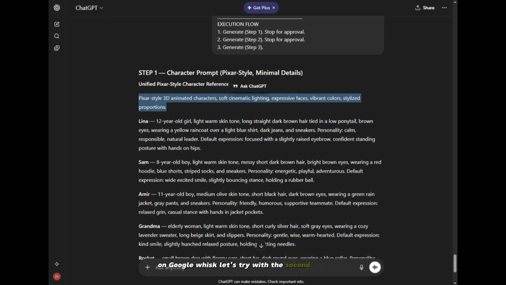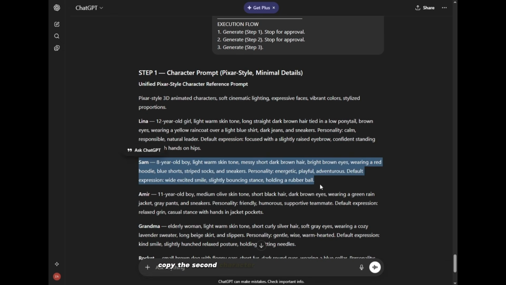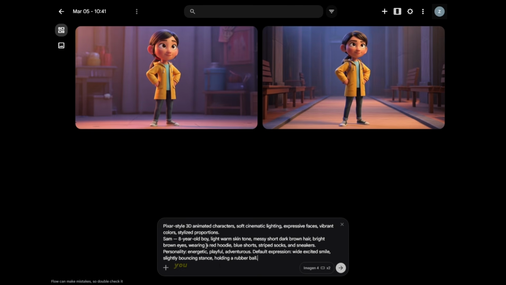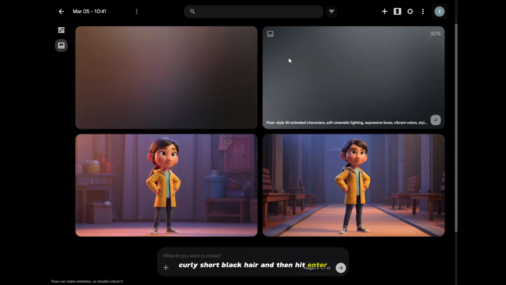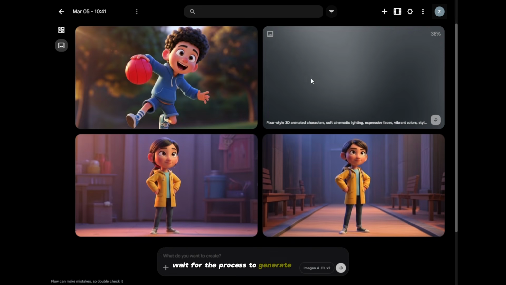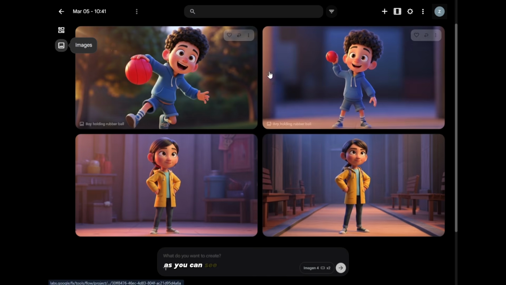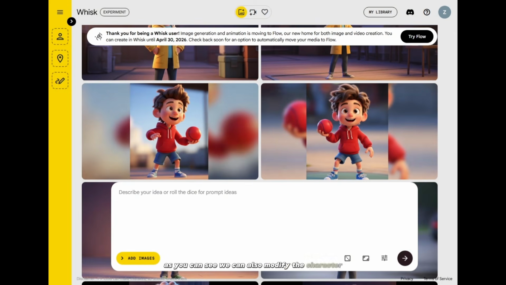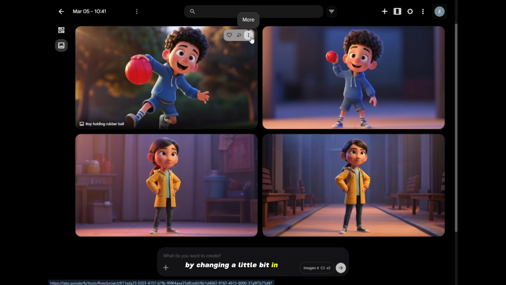Let's try with the second character. Copy the second character prompt and paste it here. You can also change the character settings, like I am typing blue hoodie, curly short black hair, and then hit enter. Wait for the process to generate the images. As you can see, we can also modify the character by changing a little bit in the prompt.